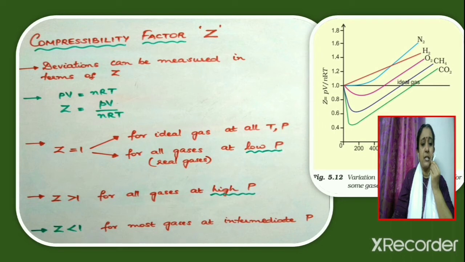So at intermediate pressures, Z will be less than 1 for most gases. So Z can have three different values. Z will be equal to 1 for an ideal gas at all conditions of temperature and pressure, and for real gases Z will be equal to 1 at low pressures, whereas Z will be greater than 1 for all gases at high pressures and Z will be less than 1 for all gases at intermediate pressures.